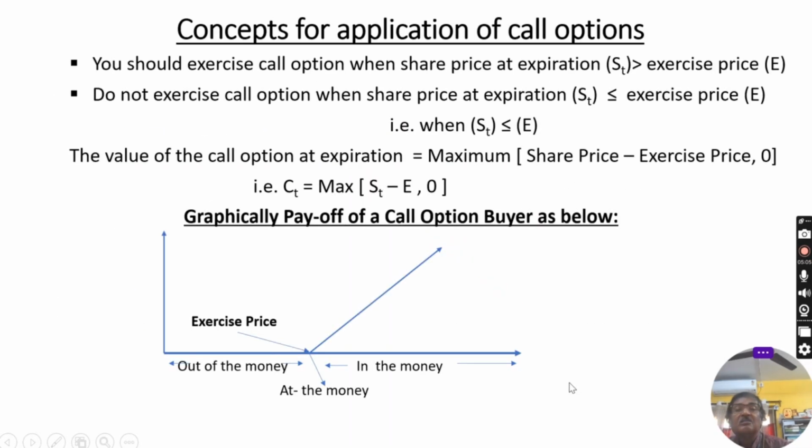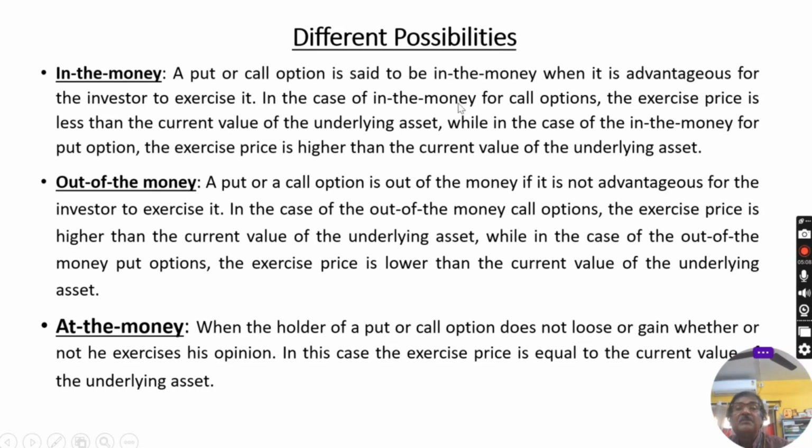Next, different possibilities. Possibilities means the possibilities from the side of the investor: profit, loss, gain, like that. Different possibilities. For that purpose, different terms are used to define the possibilities. First, in the money, out of the money, at the money. These are the terms which are used for derivatives.